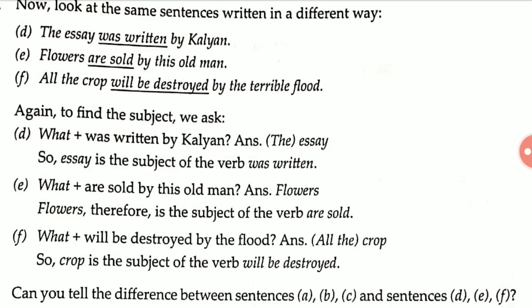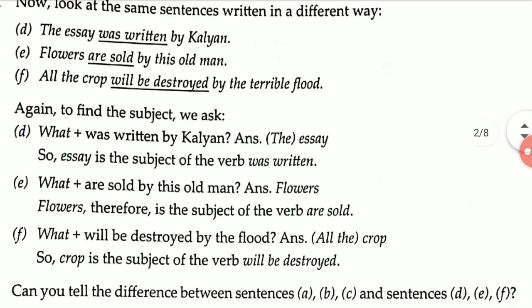We will get to know which is the subject of the verb. Example D: what was written by Kalyan? The answer is, essay was written. What was written? Essay was written by Kalyan. So essay is the subject of the verb was written. It is easy to understand now.